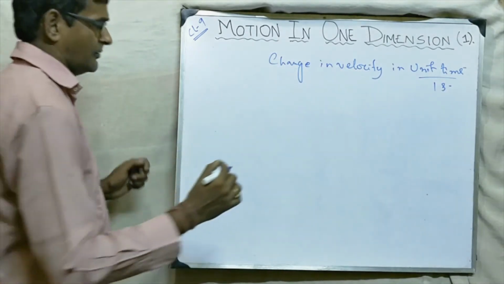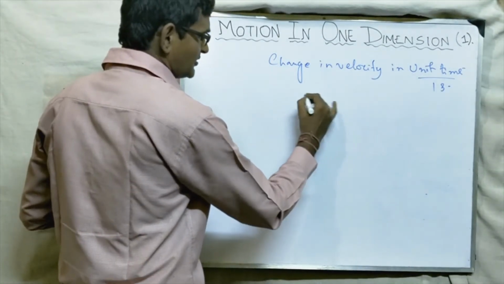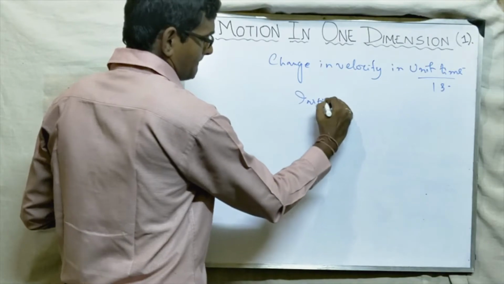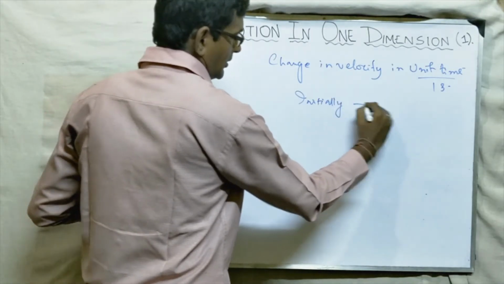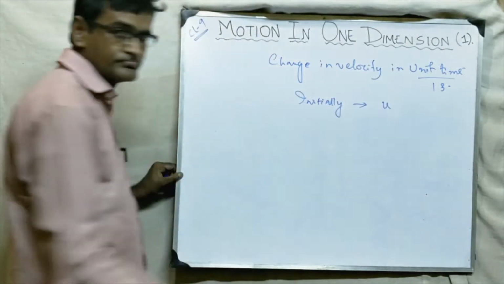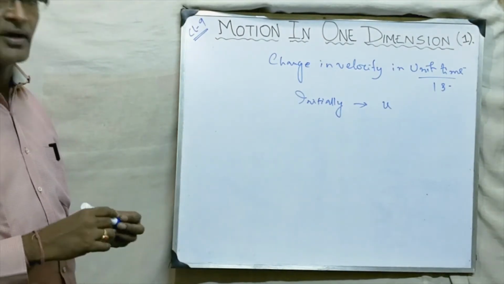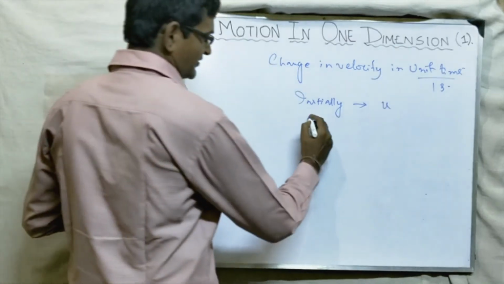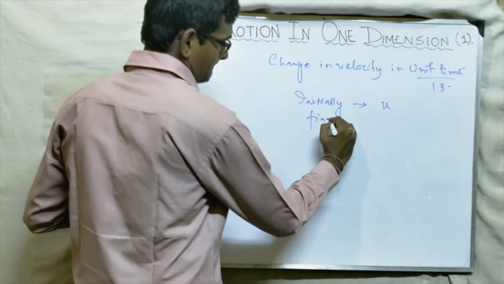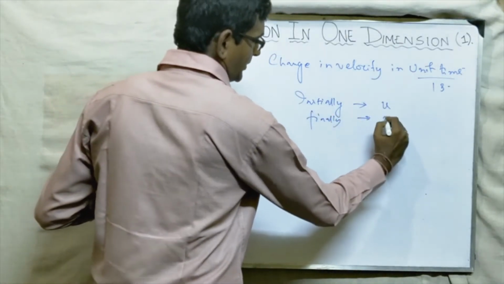Let us try to understand. Let us consider, please note it down, initially the velocity of the body was u. After t seconds, finally, the velocity became v.